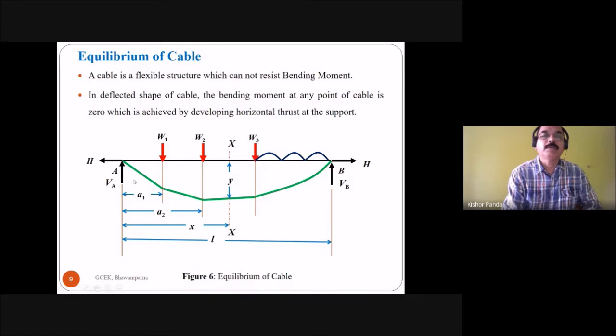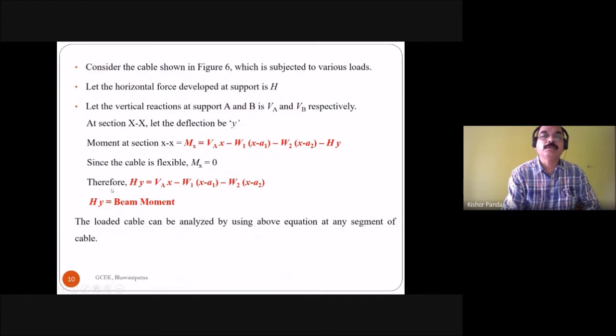The cable is a flexible structure, so the bending moment at any section is equal to 0. Mx is equal to 0. Therefore, VA x minus W1 (x minus a1) minus W2 (x minus a2) minus Hy is equal to 0. After simplification, Hy is equal to VA x minus W1 (x minus a1) minus W2 (x minus a2). So this Hy is equal to the beam moment.